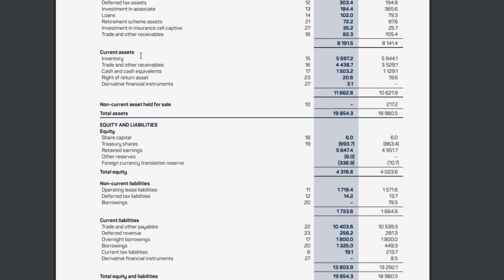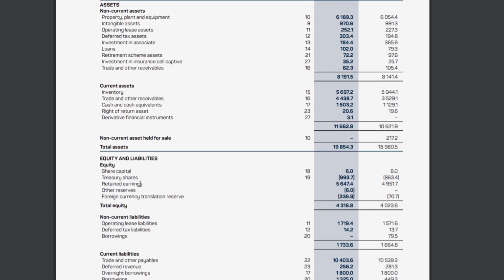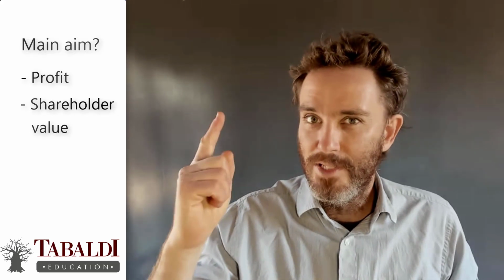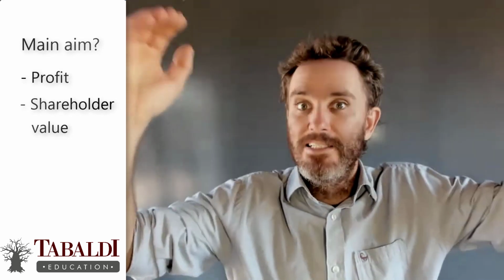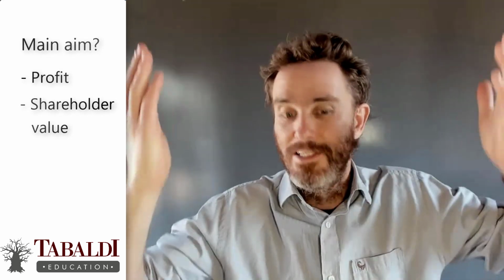When we look on the liability side and equity, are we going to issue shares to raise money? Are we going to borrow money to raise money for this company? So where do we get the money from? That is the finance decision. So equity or liabilities. And again, remember, we want to increase the value of the company. So we must borrow at as low a rate as possible. Or when we issue shares, we want to make sure the cost is low so that we can invest it to earn a higher return. That will increase the value.